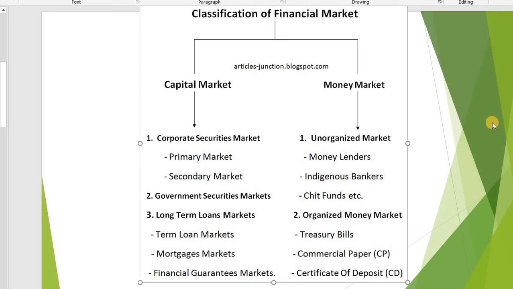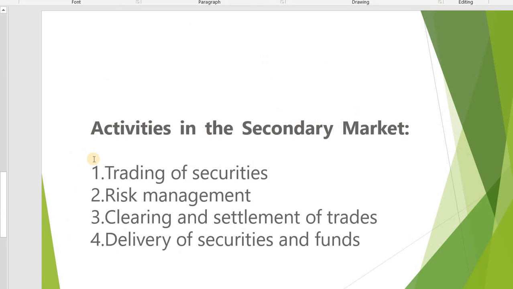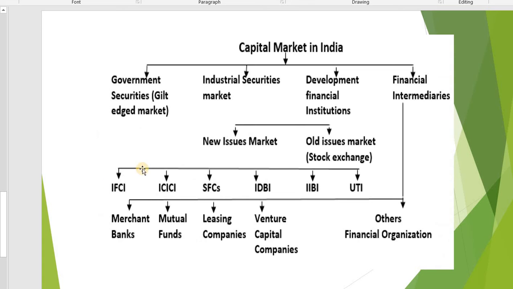Money market we can classify into two: unorganized market and organized money market. This corporate security market we can divide into two: primary market and secondary market.